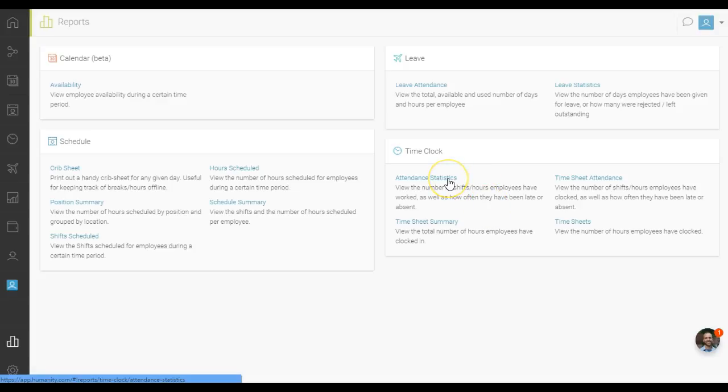attendance statistics, timesheet attendance, timesheet summary, timesheet. The report page also allows you to select the other types of reports from other modules.